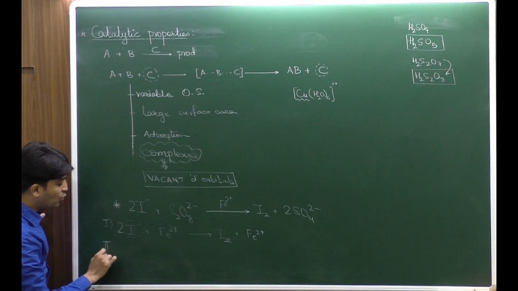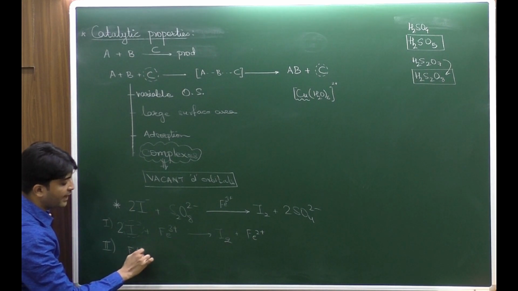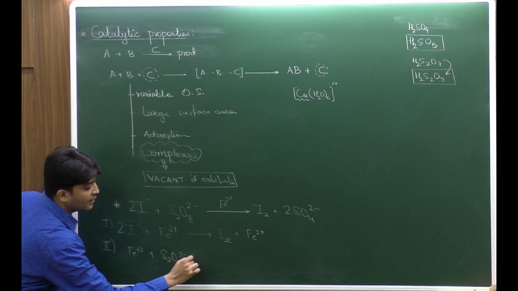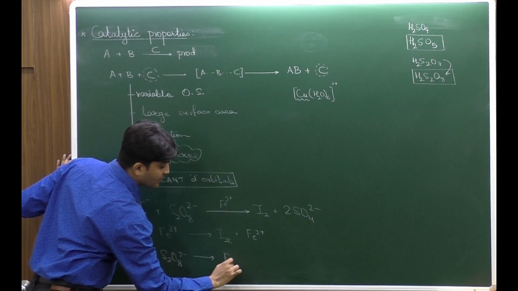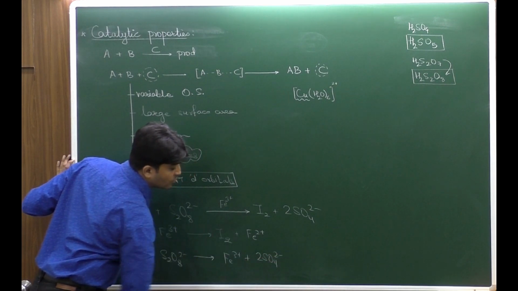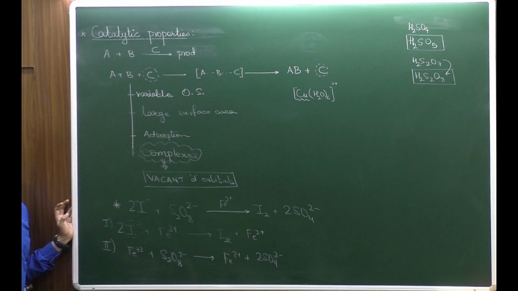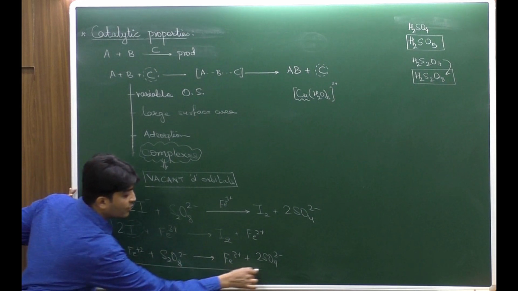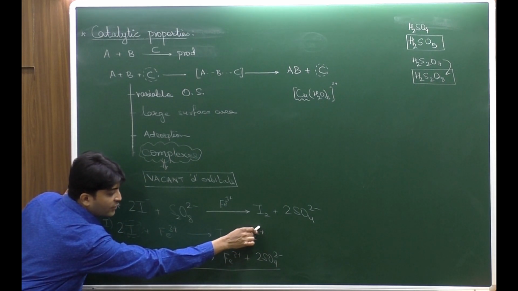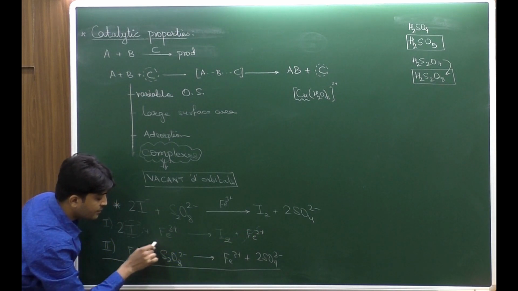Now the Fe2+ will react with the S2O8 2 minus and again will change to ferric along with the conversion to sulfate ion. So if I take the net reaction, what we do is common things are cancelled out. So if I cancel Fe2+, what is observed?